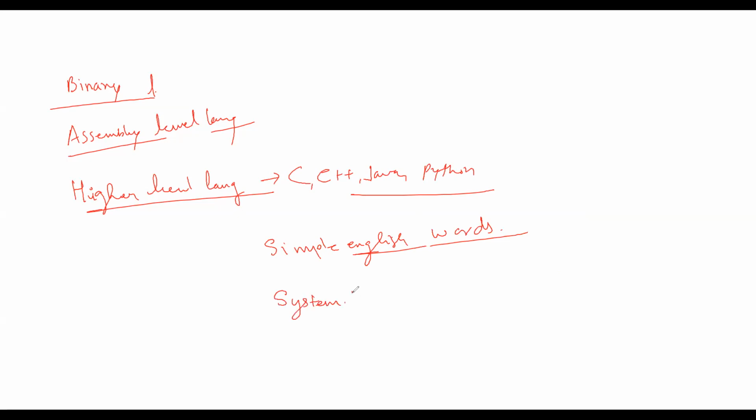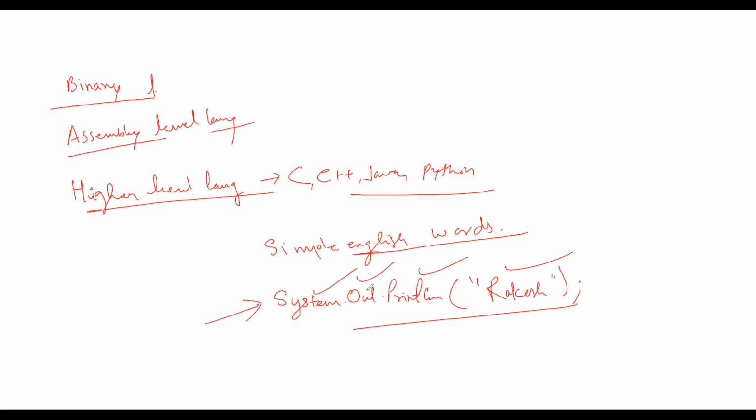Don't try to understand it now. This is an English word, this is an English word, this is an English word. Every letter, every word is an English word. So when everything is English and in a human understandable form, that is a higher level language.